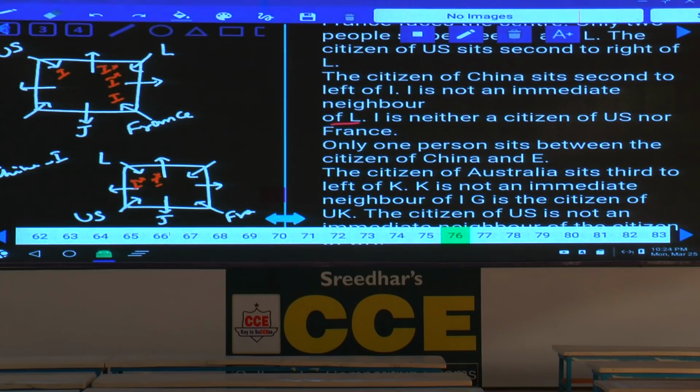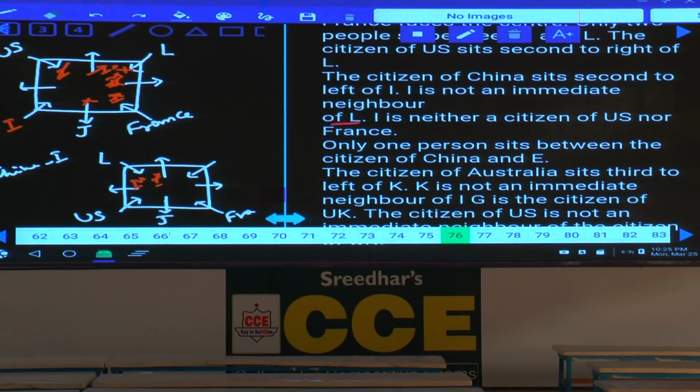Now let us check out the possibilities for I. I cannot be here, cannot be here, cannot be at this place, cannot be here. And 6 cases were ruled out. Now we are left with only 2 cases. Out of which, tell me whether I can be at this place or not.